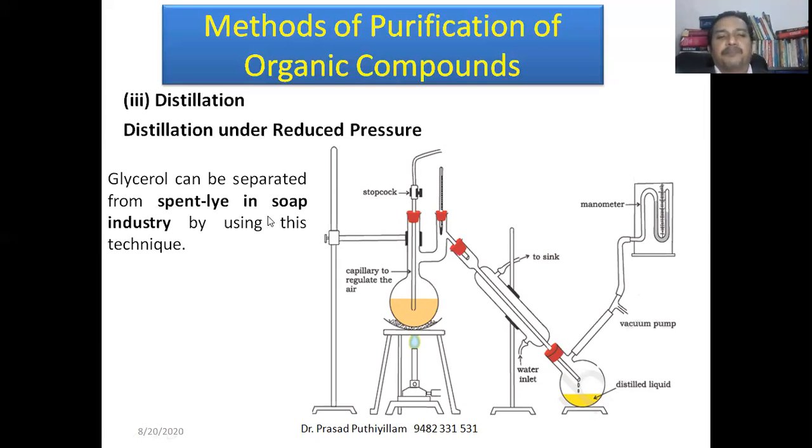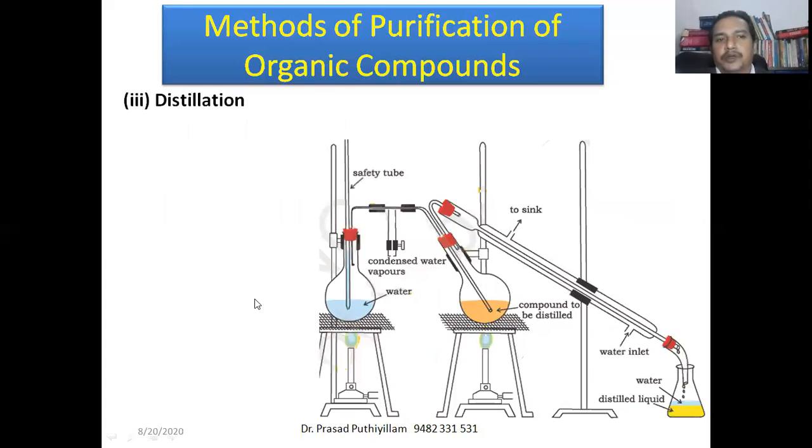For example, in the soap industry, the mixture of soap and other chemicals, which we call spent lye, contains glycerol. Glycerol is one of the important components which we can separate out. So glycerol can be separated with the process known as distillation under reduced pressure. That is the best example to explain it: separation of glycerol from spent lye.